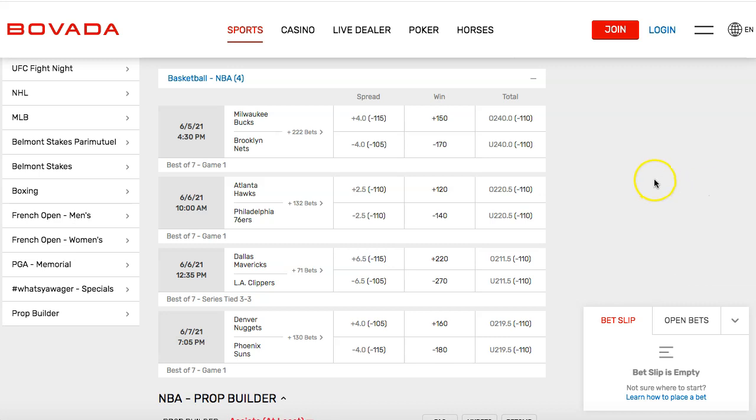So there's many different bets you can place on Bovada. There's also a different website I like using. It's called MyBookie. I'll place a link in the description to that as well. Sometimes the odds are different.